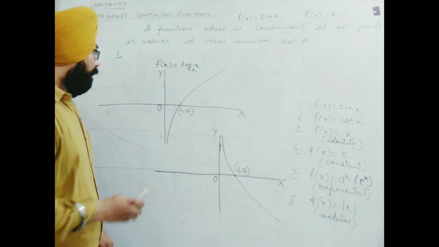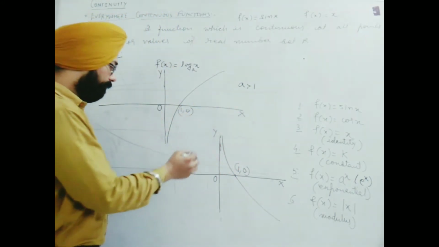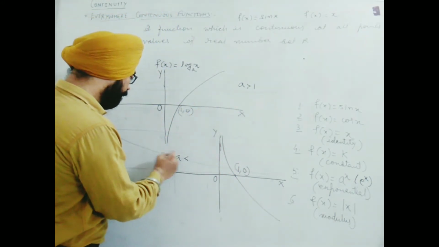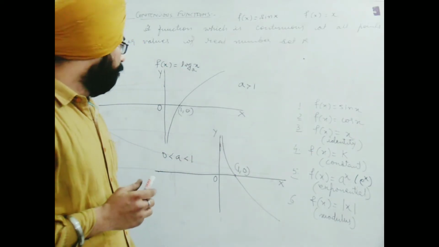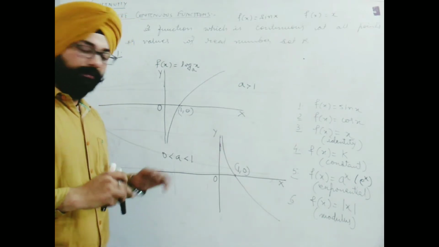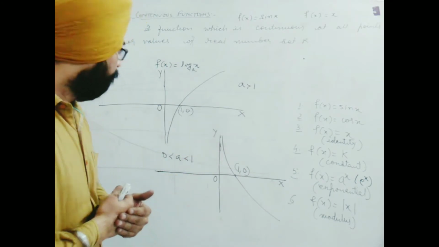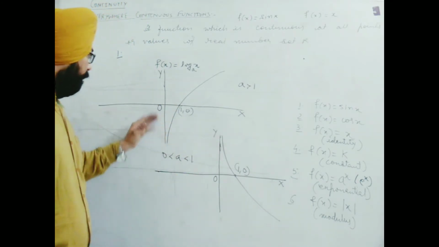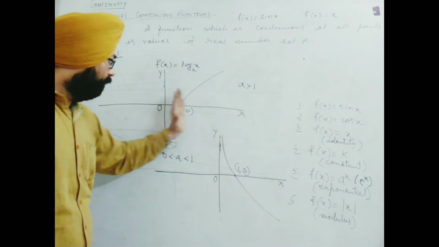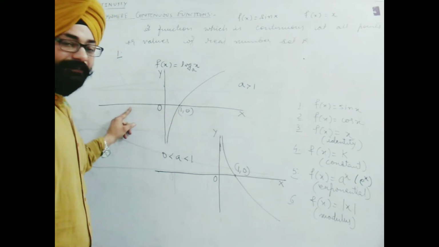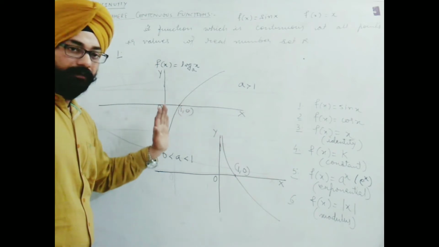So what happens when a is greater than 1? We find this first graph. When a lies between 0 and 1, we find this second graph. I hope you understand. Now, I said the graphical portion, please find it in the function chapter. For that you have to see the other lecture. Here I find one thing, that log function is defined only for positive real numbers, not defined for negatives. This is the basic definition of log, that it is applicable only on positive real values.